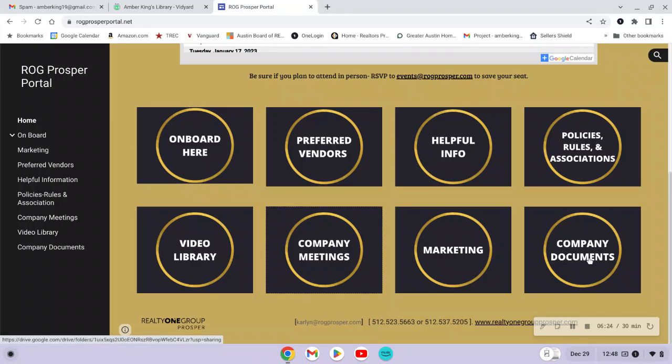Going back to the Prosper portal, our website, we do have information as well that we store for company documents. A lot of times you'll hear people say, oh, well, we have an invoice that you can use for leases that you've done, or where do I get a copy of our W-9 because I need to get paid for a lease invoice or for a referral, and the other brokerage is needing the Realty One Group Prosper's W-9. Well, we have those along with a number of other documents stored on our drive within company documents.